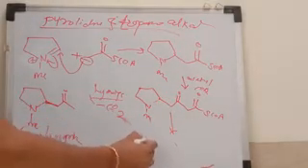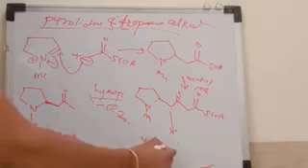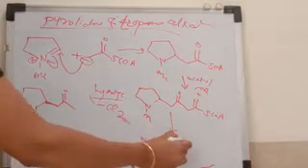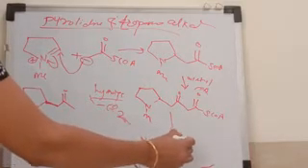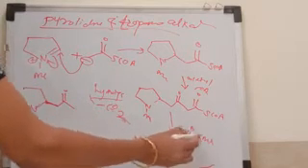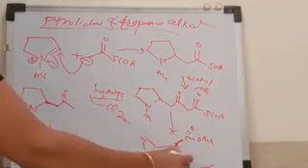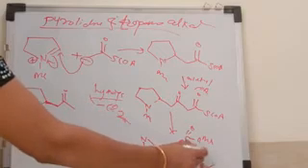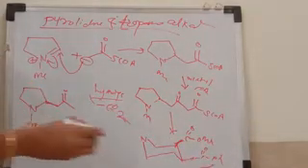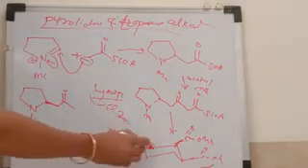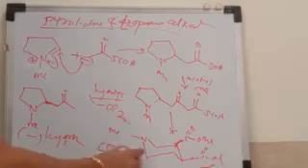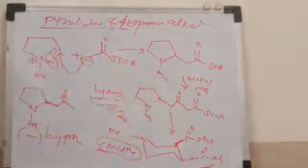See the structure of cocaine: here nitrogen, here 6-membered ring, this is the 6-membered ring. To this carbon here COOMe, this is a methoxy group, and here again oxygen, here carbonyl group, and to that carbonyl here Ph is there. And to that nitrogen here methyl group is there. This is the structure of cocaine. What is the name here? Cocaine. This cocaine is formed from this compound.